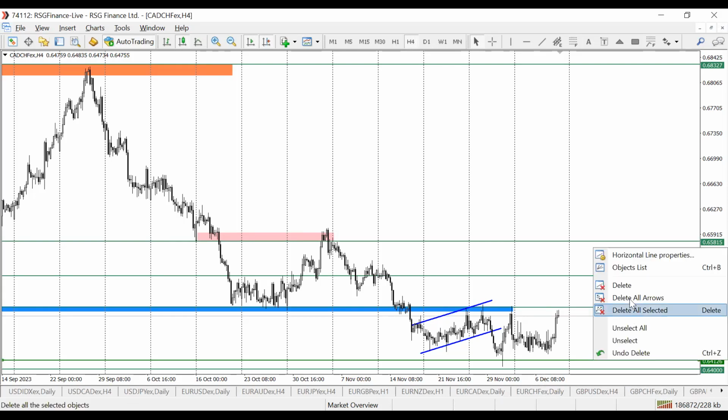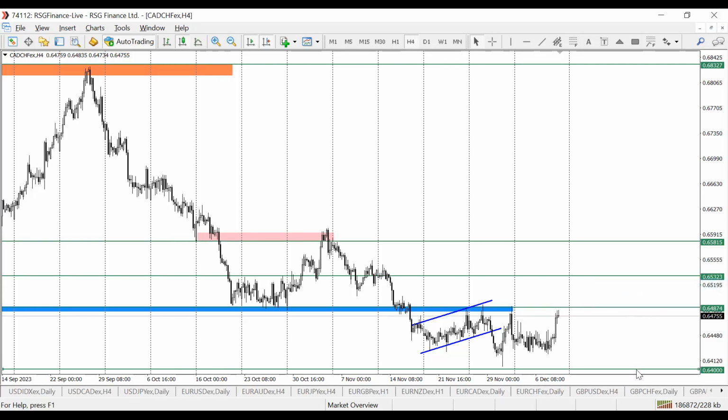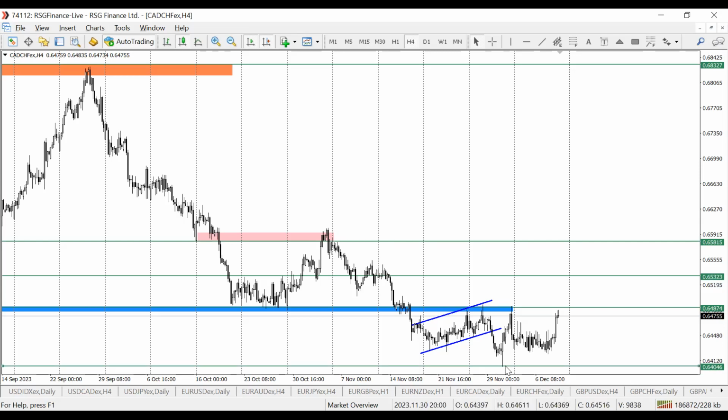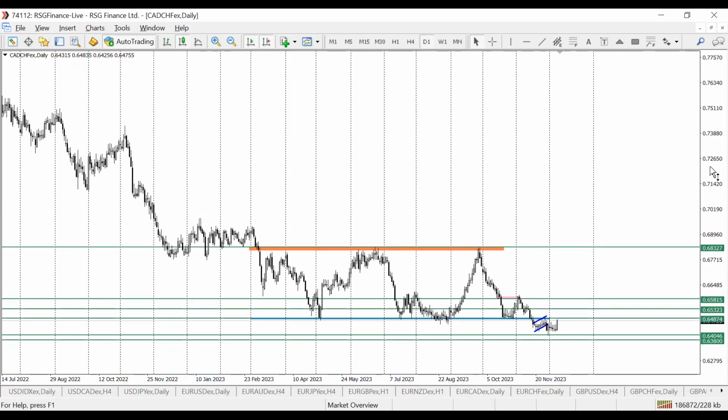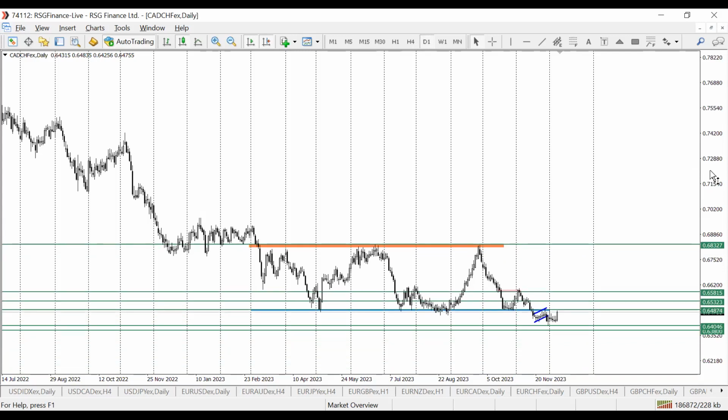So what I will look to achieve here is at least price should sell off and achieve the last low here. So how many pips would that be? Let's look at it together. So from this point down to the last low will be 71 pips. Okay, that will be 71 pips. Now, don't forget, this is one of those pairs I told you on the long term I'm looking to be short on. That's CAD Swiss franc.